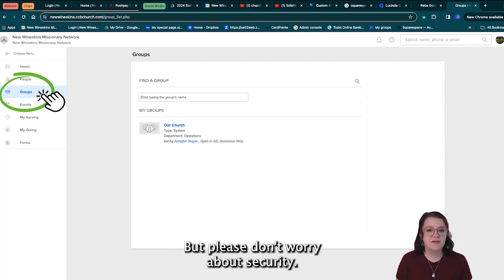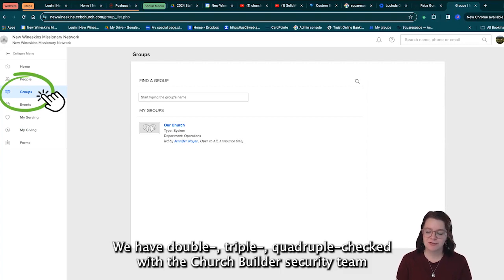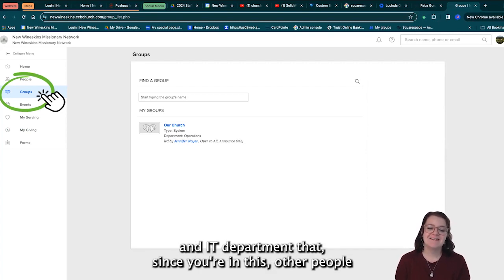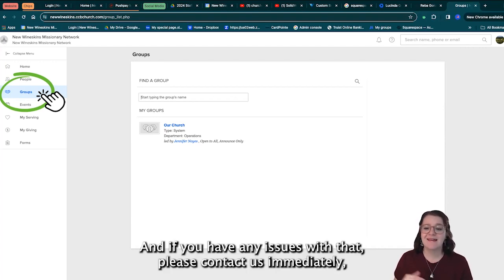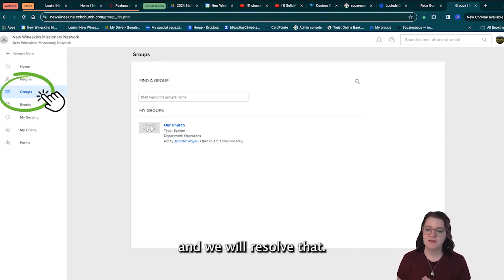But please don't worry about security. We have double, triple, quadruple checked with the Church Builder security team and IT department that since you're in this, other people aren't going to be able to solicit your email or anything like that. It is completely safe. And if you have any issues with that, please contact us immediately and we will resolve that.